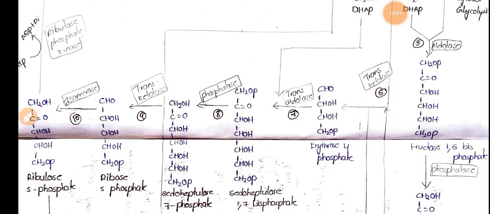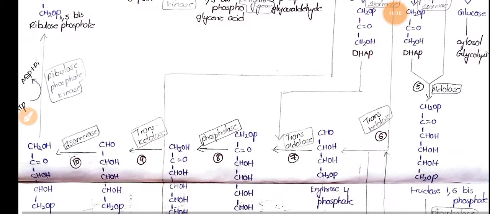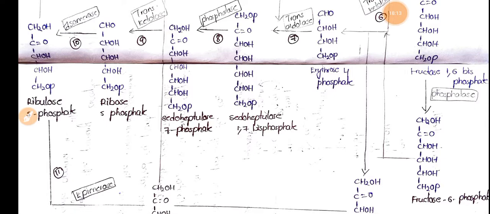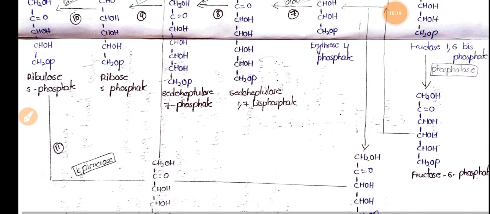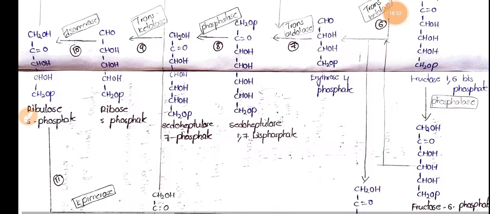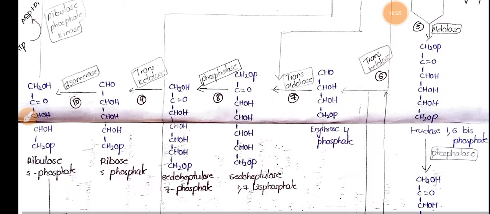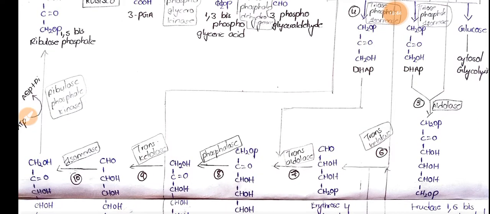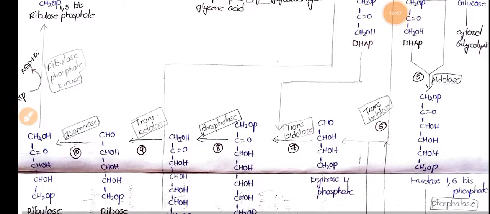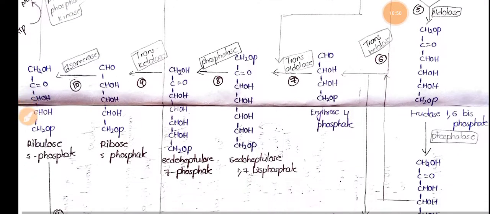Again one G3P molecule is combined with this pseudoheptulose 7-phosphate to form xylulose 5-phosphate, and this xylulose 5-phosphate is converted into ribulose 5-phosphate by the enzyme epimerase, and pseudoheptulose 7-phosphate is converted into ribose 5-phosphate by the enzyme transketolase, and ribose 5-phosphate is converted into ribulose 5-phosphate by the enzyme isomerase, and again this cycle will continue. So this is how the C3 cycle is carried.